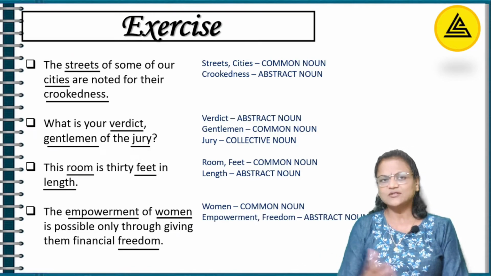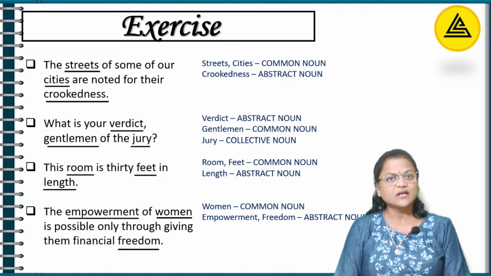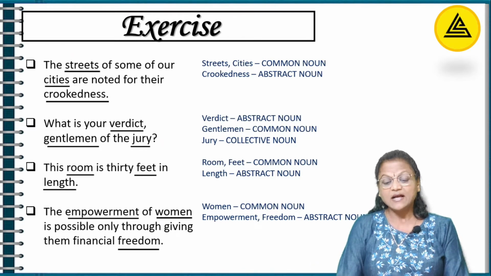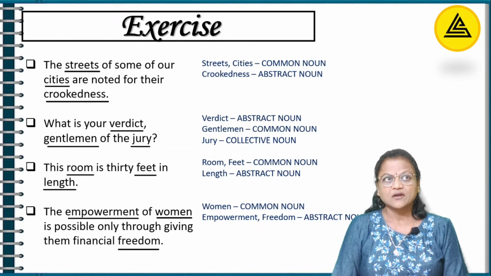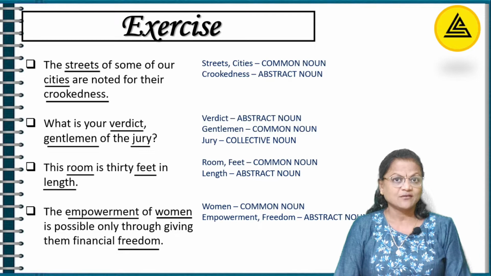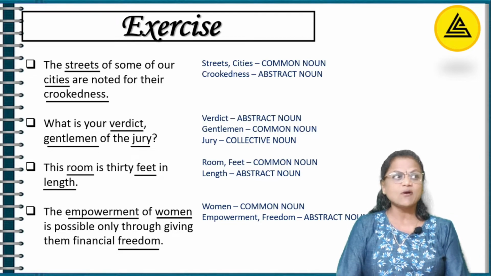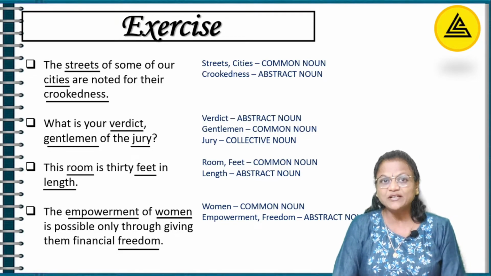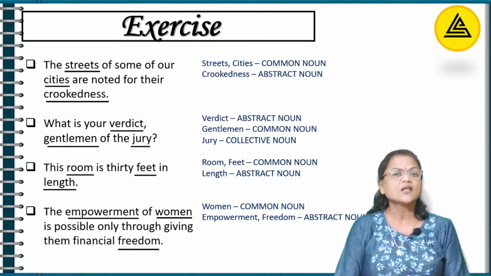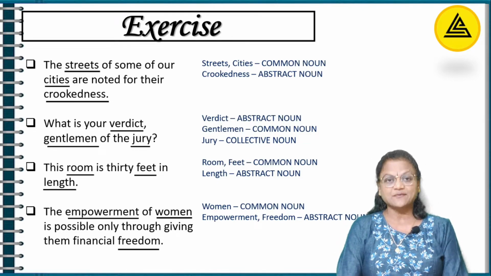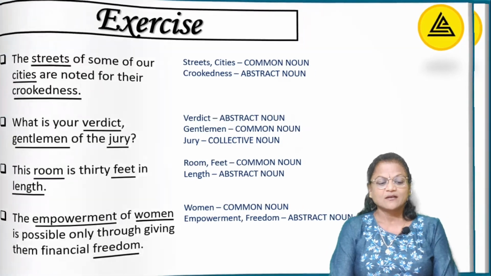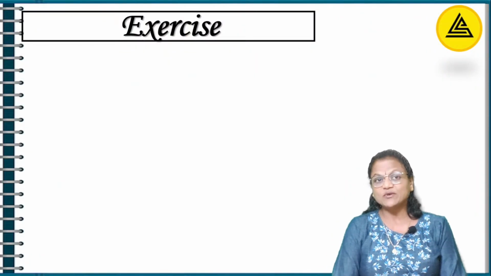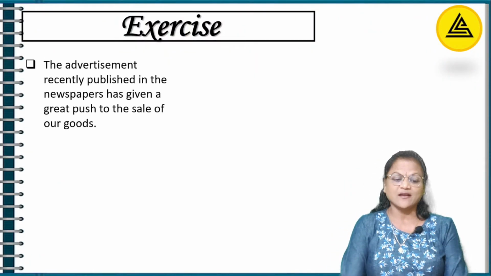Women? Yeah, we see so many women around us. So it becomes what? A common noun. And last I'm talking about freedom. Freedom can be felt. We all are living in a free country. But if I ask you to go and buy freedom in the market, possible? No. So it becomes an abstract noun. Okay. We are at the end of this. So be with me. Sentence number 9.